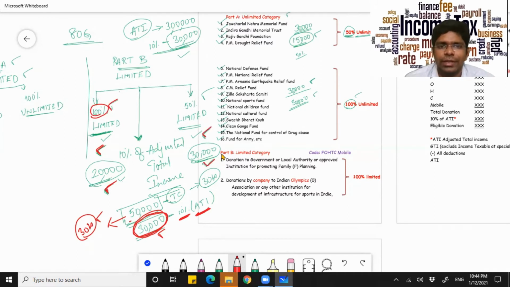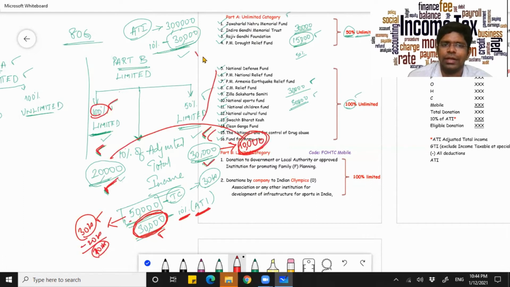Out of 30,000, you will only be permitted for how much? 10,000 only will be allowed, because 20,000 is already allowed. So deduct 20,000 and the remaining limit is only 10K. So out of this amount, only 10K will be permitted. So 20 plus 10 is within the limit of your 10% of your adjusted total income. So it falls within 30,000.